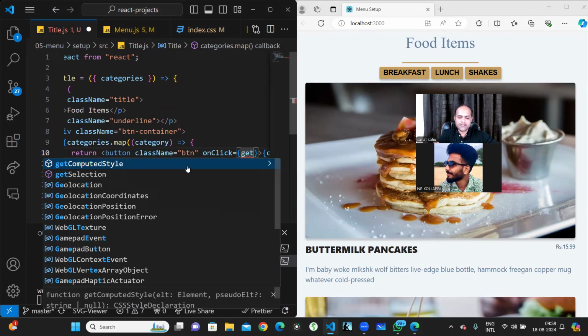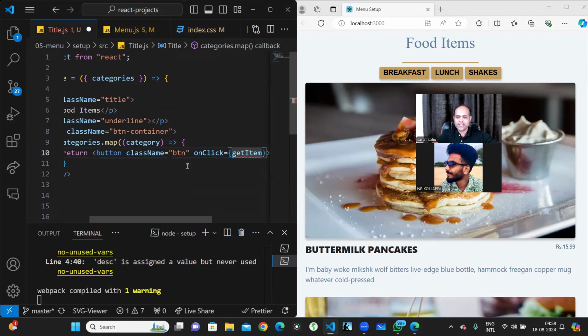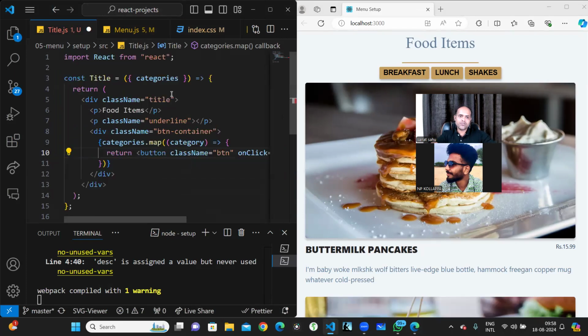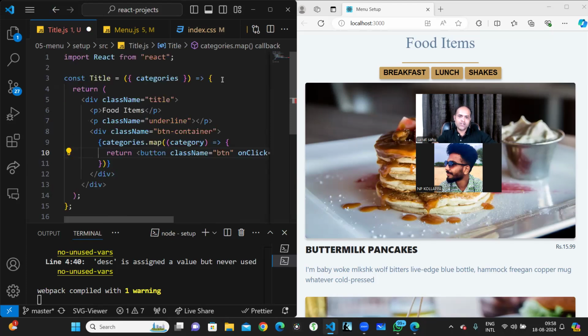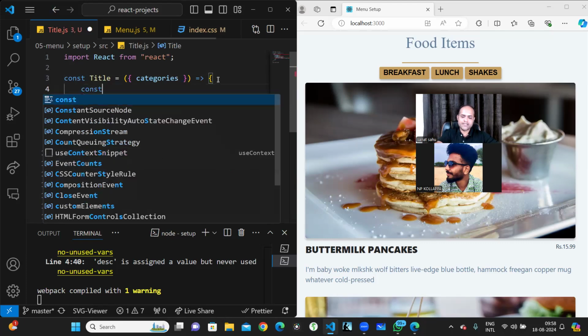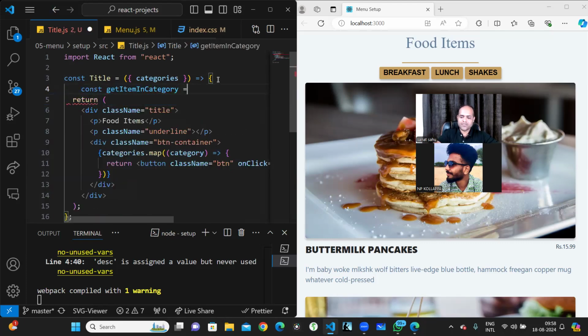This is get item maybe. This is the function I just need to call so that I will get only the particular get item in category. Get item in category is the function that I want to call so that I will see it. So I'll just create this get item. Here I don't want to do any filter over here.